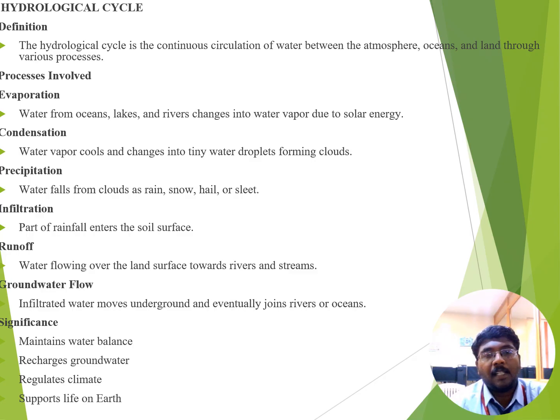After the condensation process, precipitation is carried out. Water from the clouds falls directly as rain or snow. After the precipitation process, infiltration takes place. It is defined as the part of the rainfall that enters the soil surface with the help of pores present in every type of soil. After the infiltration process, runoff is carried out. Runoff is defined as the water flowing over the land surface towards the rivers.